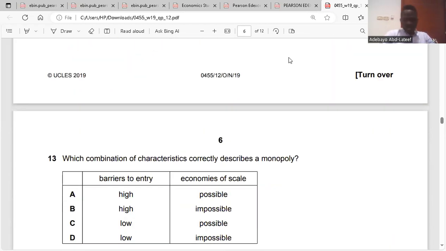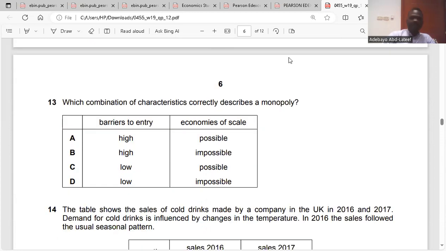Question 13. Which combination of characteristics correctly describes a monopoly? A monopoly has high barriers to entry, and it enjoys economies of scale. Why does it enjoy economies of scale? Because it's going to operate on a large scale. It's the only producer, so it's the only one selling to all consumers. So it will operate on a large scale, which will make it exploit economies of scale. So it's A.